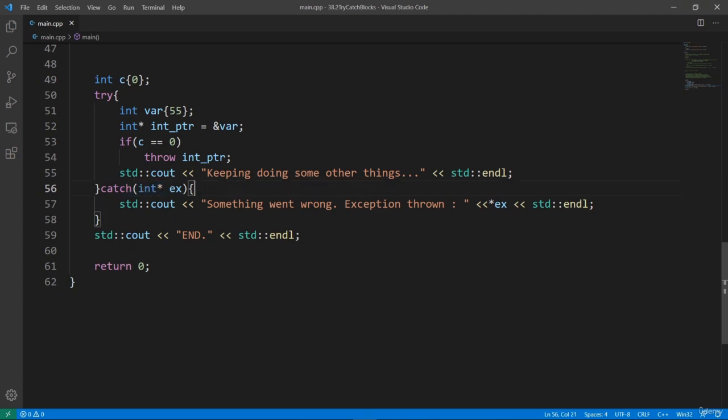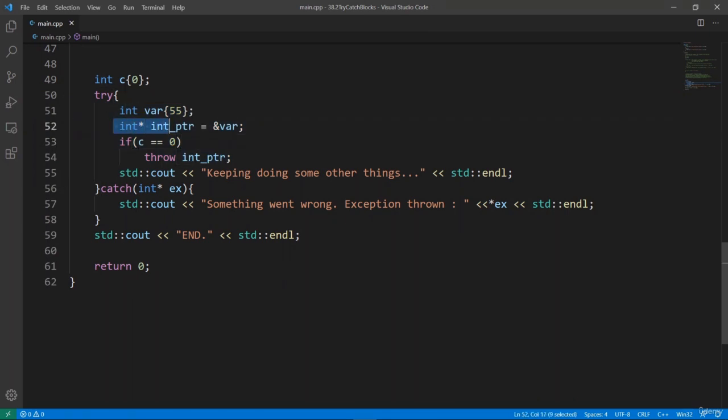We're going to have our exception in the form of an int pointer, and we're going to say that something went wrong, and we're going to say that we have thrown an exception here, and we will try to dereference this pointer and see what it is pointing to. Hopefully you can see something that can go wrong if you set up things like this. Once we leave the scope of the try block, any local variable is going to be destroyed.